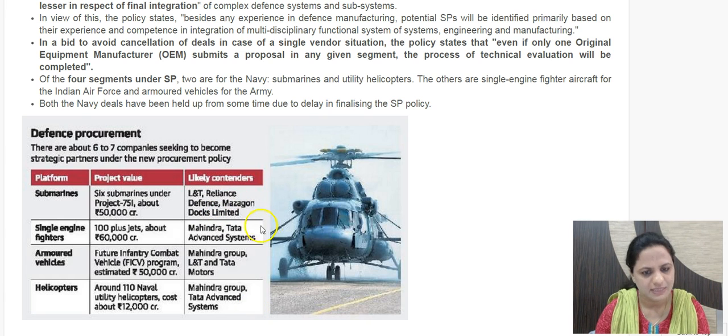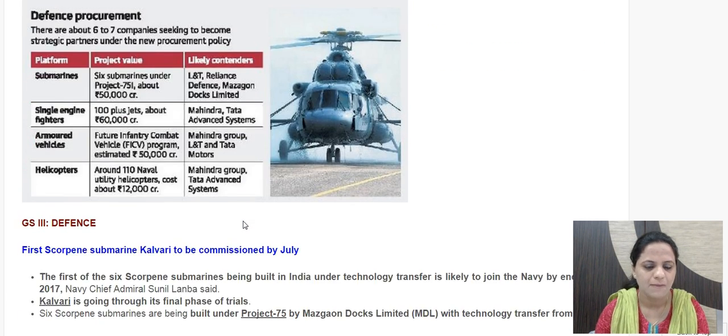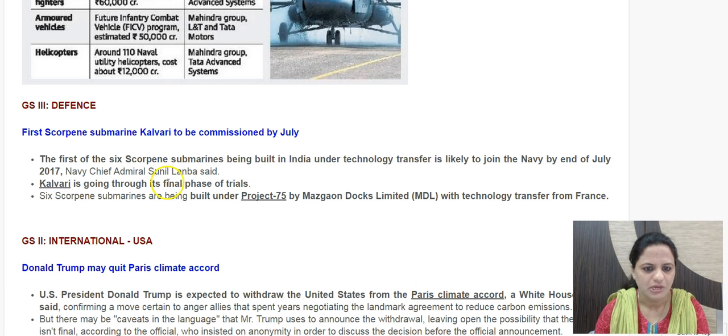Mazgaon Dock Limited is the partner with the French company for developing Scorpion submarines. So these submarines are being developed here. So that is what has been mentioned here too. You can see through technology transfer, the first submarine is going through its final phase of trial. So first of the 6 Scorpion submarines has been named Kalvari. So again, if Kalvari is the term coming up, what is it? You should know that it's a Scorpion submarine which has been developed in India by Mazgaon Docks Limited and would be inducted into the Navy soon.